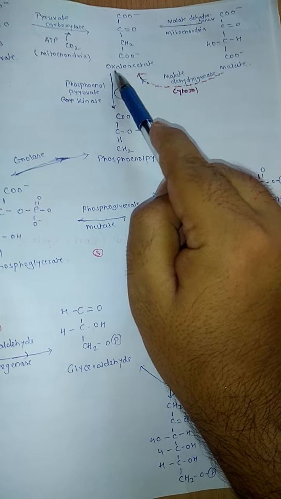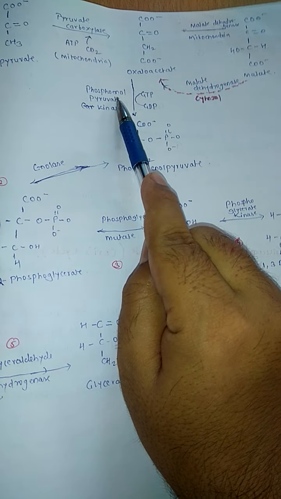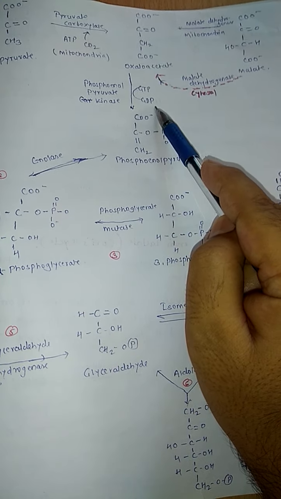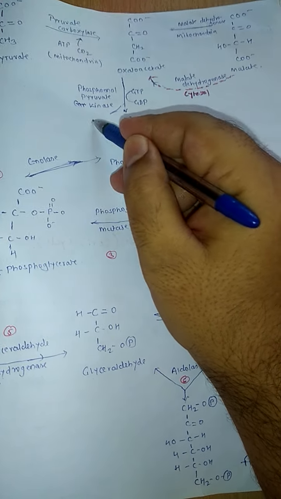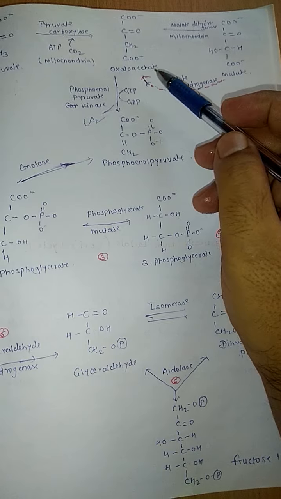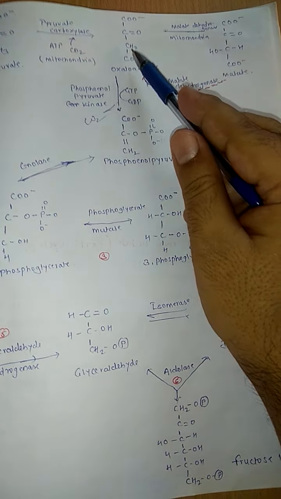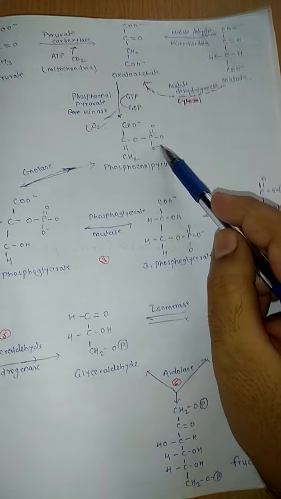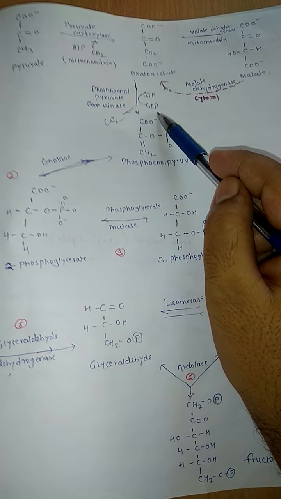Now from oxaloacetate, phosphoenol pyruvate forms through the enzyme phosphoenol pyruvate carboxykinase. Here one molecule of GTP is converted into GDP, and also one carbon dioxide molecule will be removed. You can see this CO2 is removed, and a CH2 double bond will form there. Then at the second carbon, a phosphate group will be attached from one GTP converting to GDP.